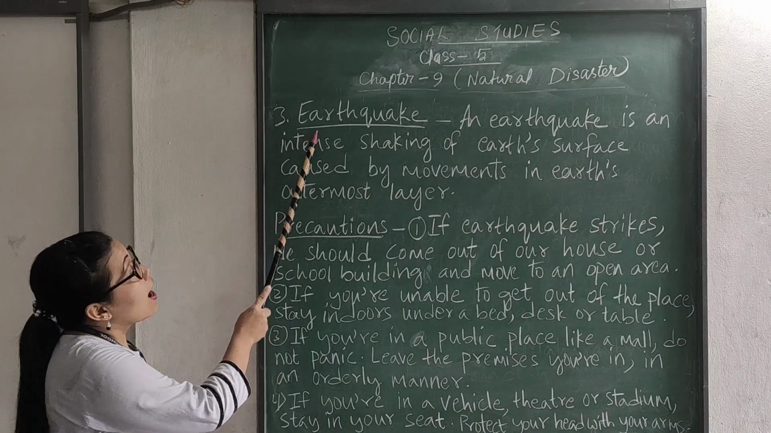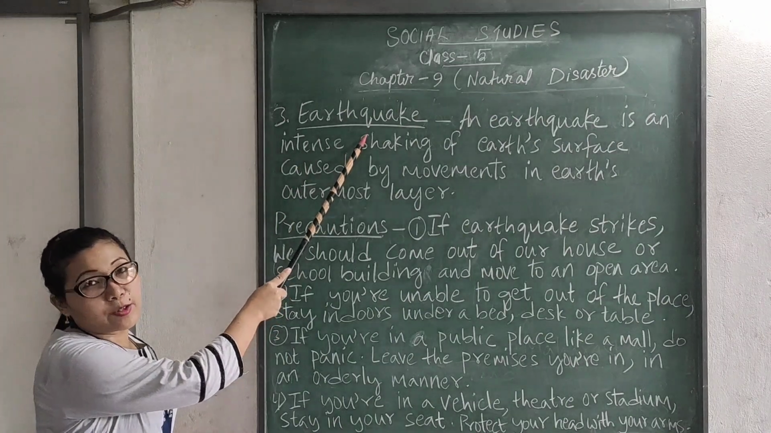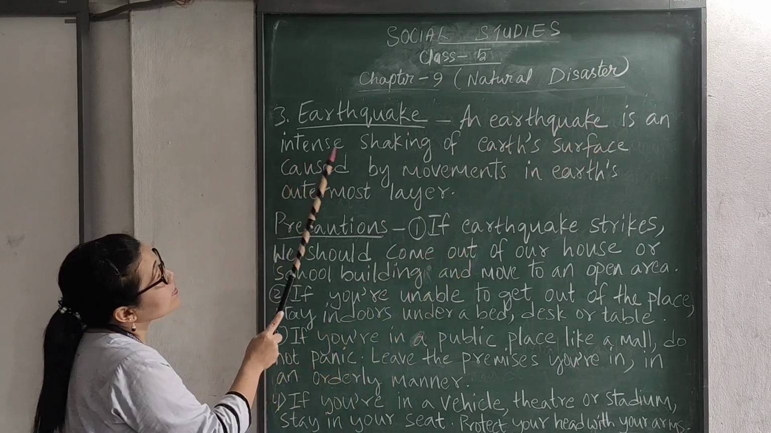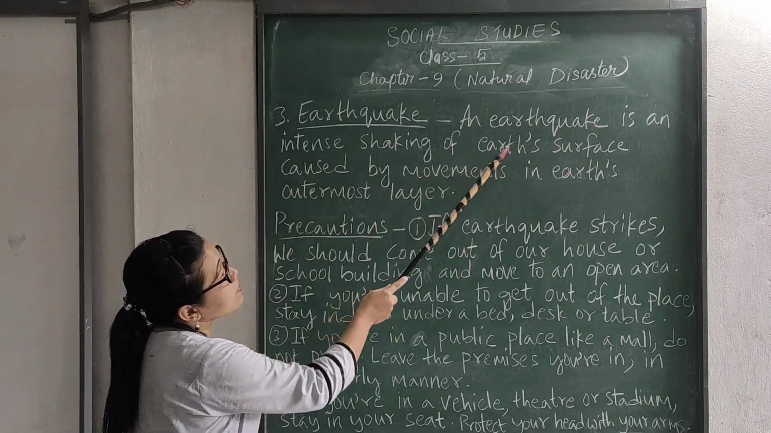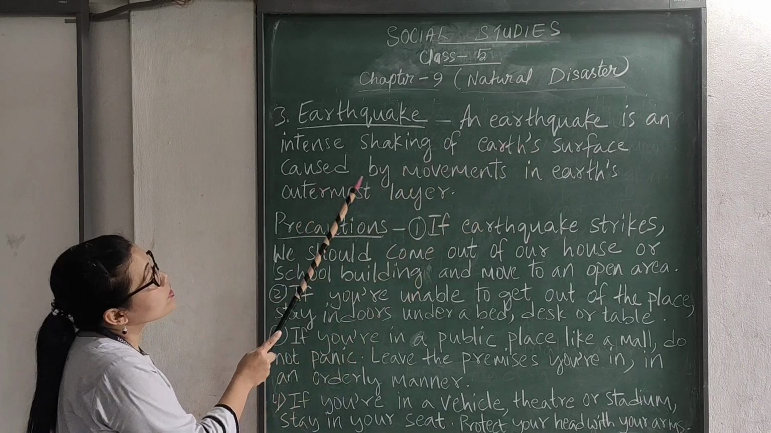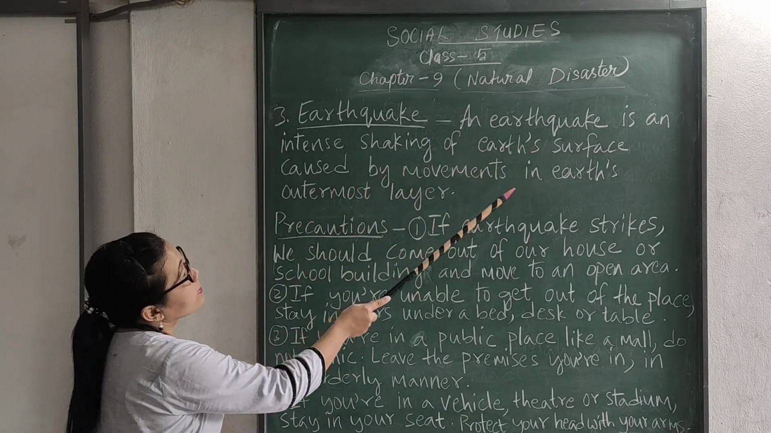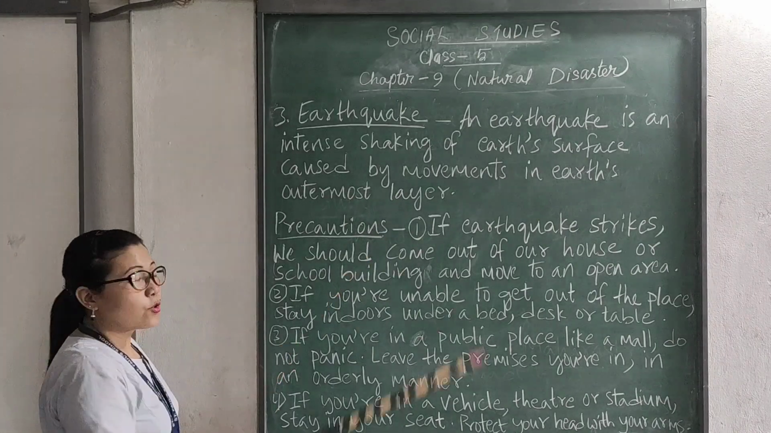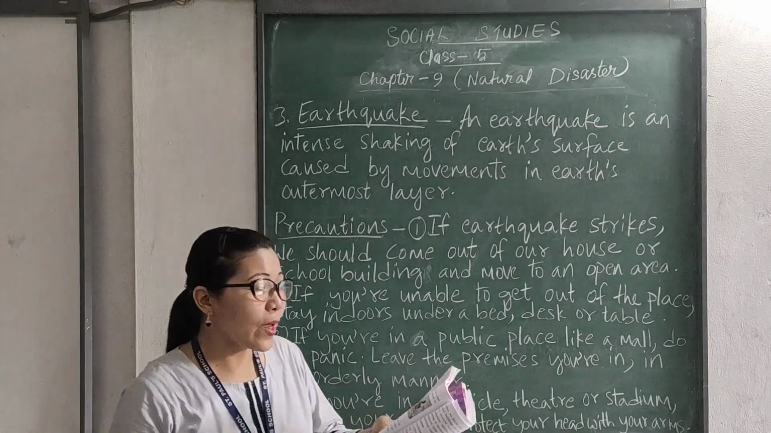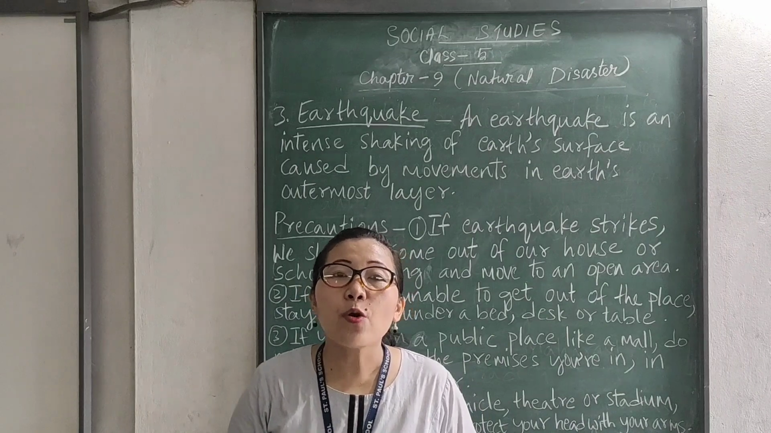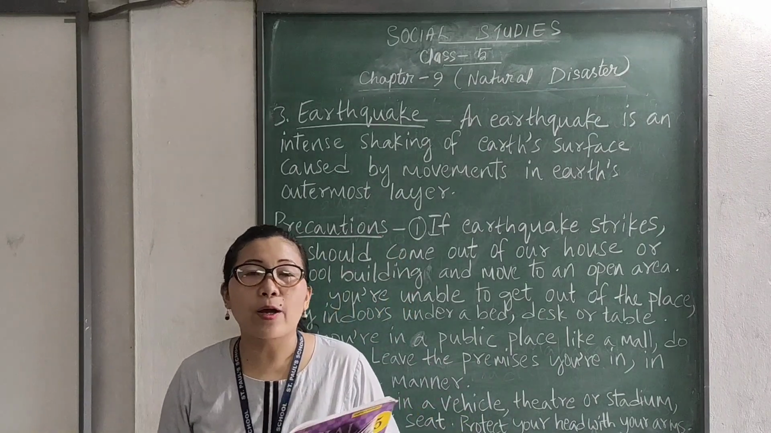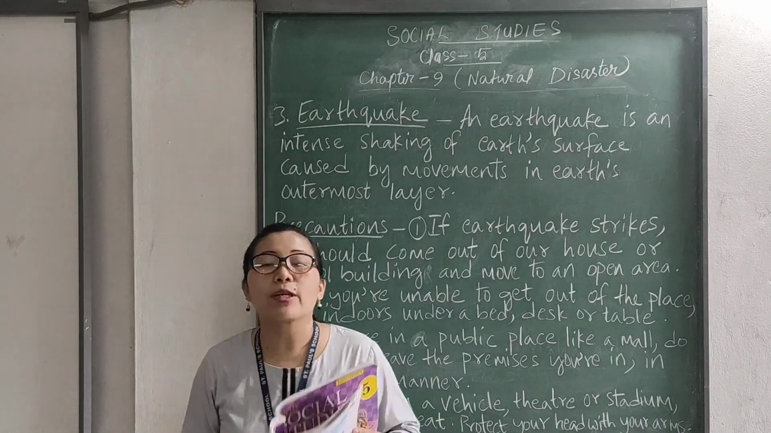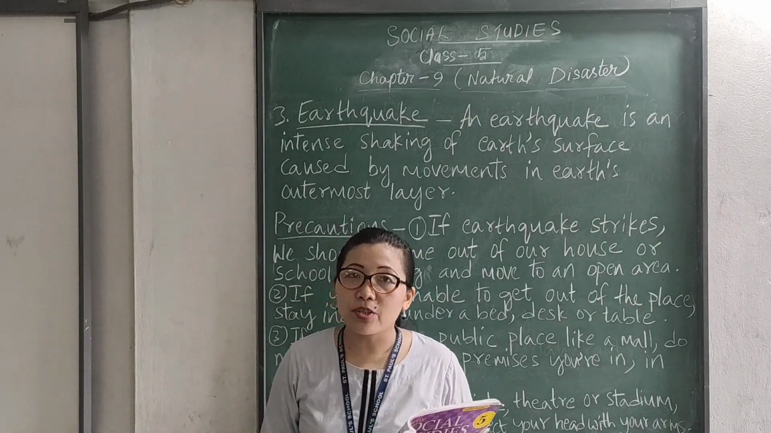Number 3, earthquake. What is an earthquake? An earthquake is an intense shaking of Earth's surface caused by movements in Earth's outermost layer. Okay? So, an earthquake may lead to major or minor disasters according to the intensity, and this intensity of an earthquake is measured by a Richter scale.